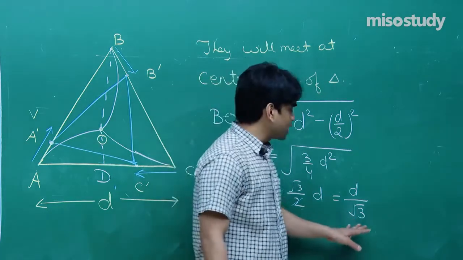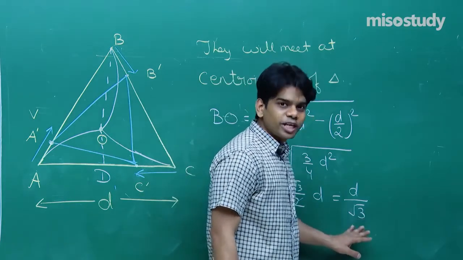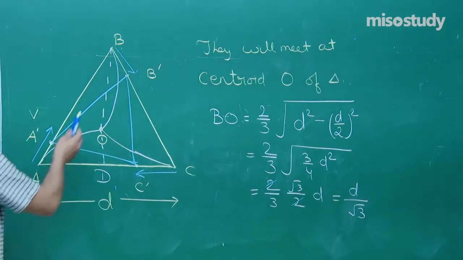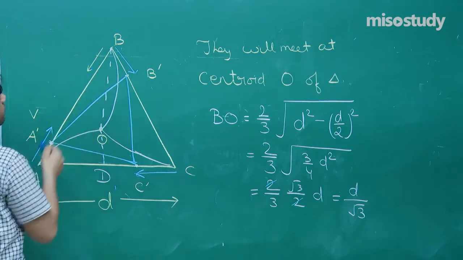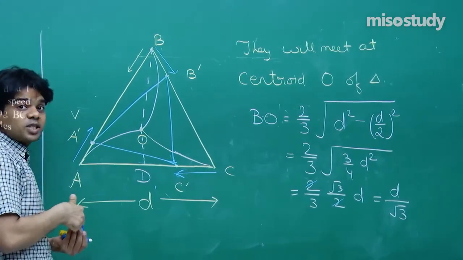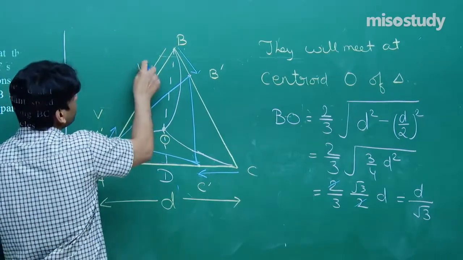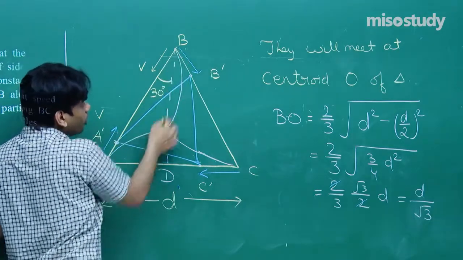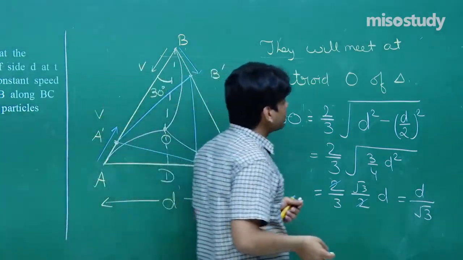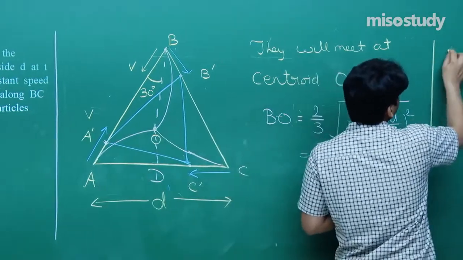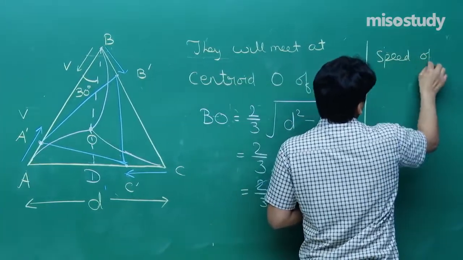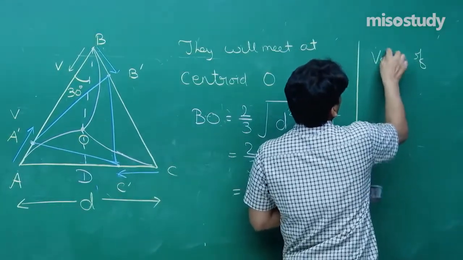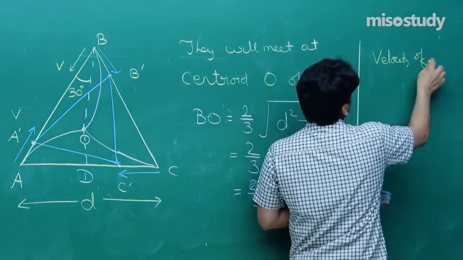Now let me show you how we should approach the next part. So take note till here, and I will start the next part at the other end. Now you see here, this particle B was approaching this line with speed V. Its velocity along the line BO, this angle will be 30 degrees. So its speed along BO will be V cos 30 degrees. So let me write the velocity of B along BO.